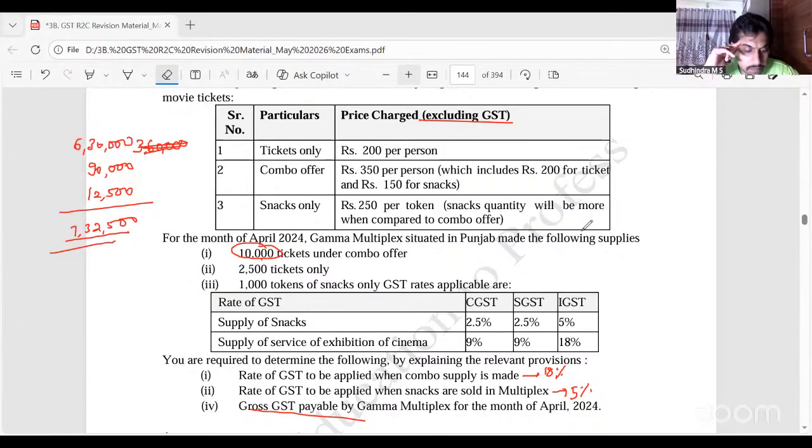Not following? What did I do? Did we understand the rates? Yes, sir. They are telling that for the month of April, they have issued 10,000 tickets under combo offer. Combo offer is 350 rupees per person. 350 rupees into 10,000, 35 lakhs.